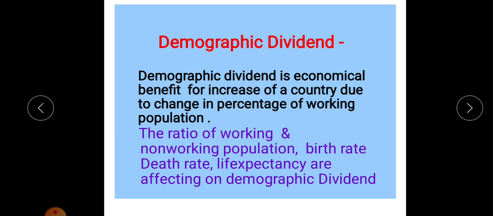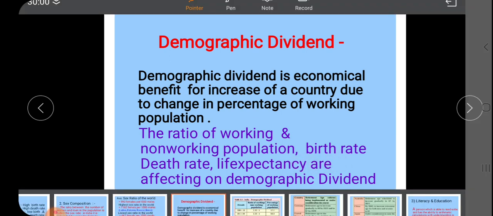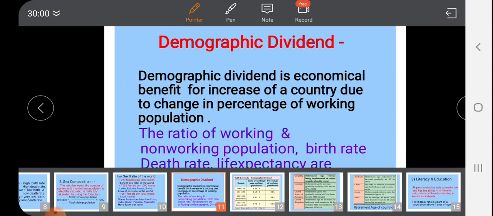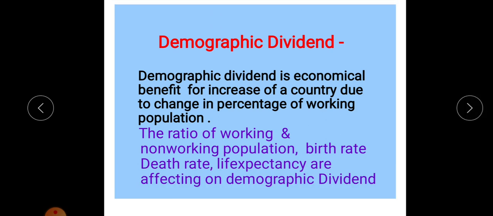Japan is a very important country related with the demographic dividend. The life expectancy of Japan is high. In almost all developed countries the life expectancy rate is high, and it affects the demographic dividend because that population is considered as a working population.